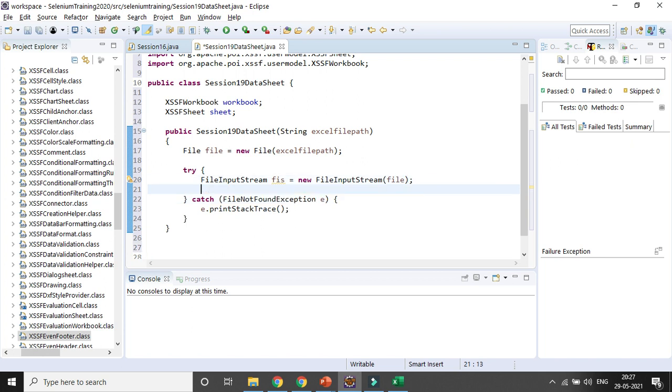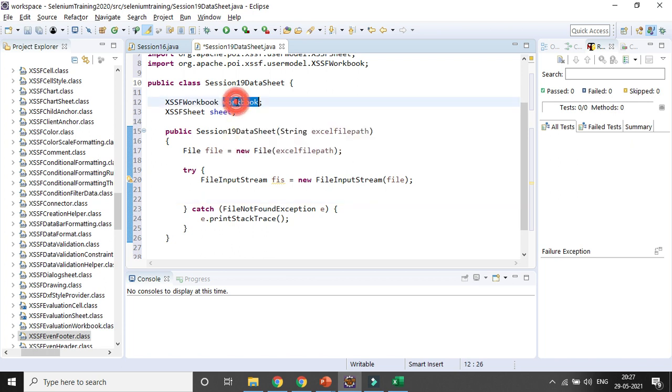So I have created a workbook, right? That variable. So I will be using that variable, and with that variable I am using it with the help of new XSSFWorkbook, and I am giving the reference of FIS.